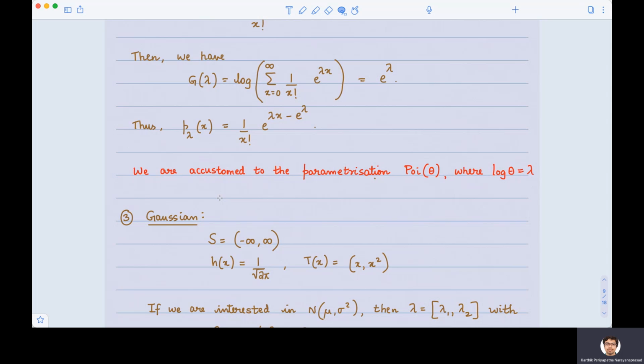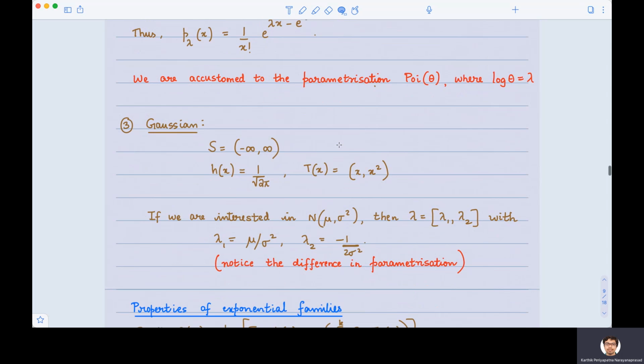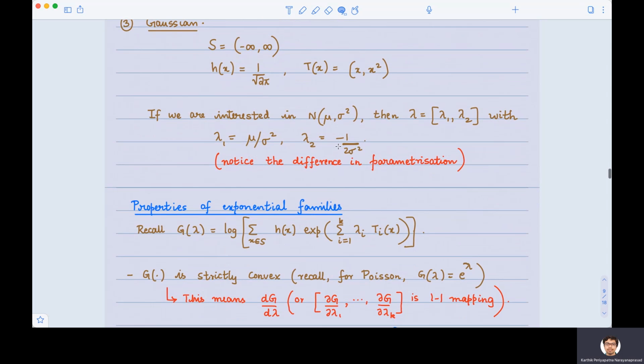There was a one-to-one relationship between the natural parameterization and the other parameterization that we are usually accustomed to. So the parameterization that we use here, which is slightly different to our eyes, is what is called natural parameterization. It is natural in a slightly different way. It is not natural in the sense that it is natural to us. So we have seen why Gaussian, Bernoulli, and Poisson were exponential families.